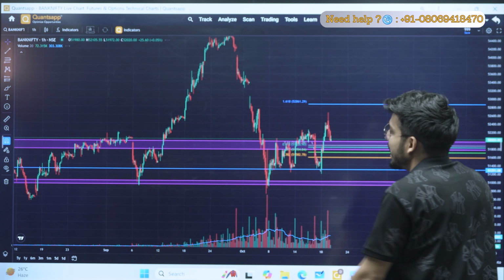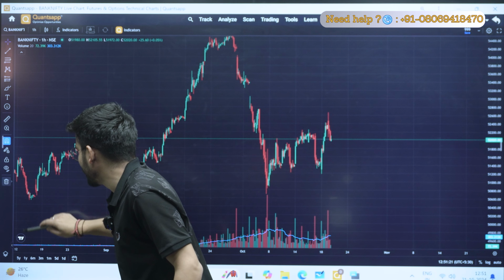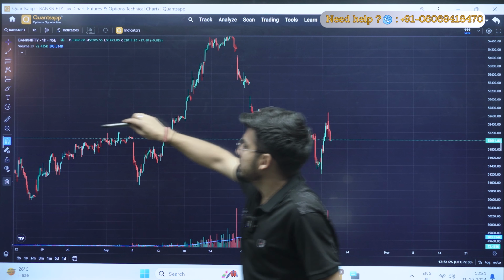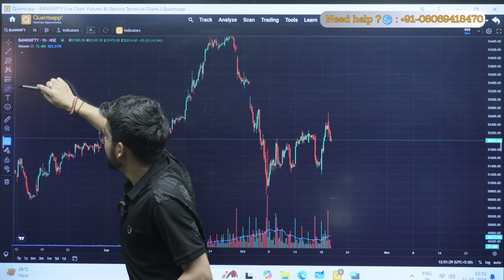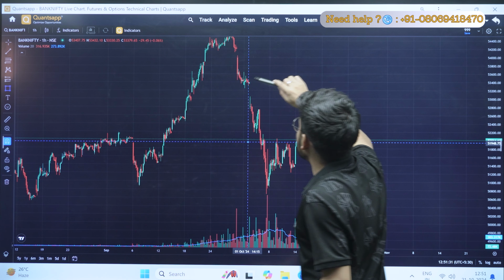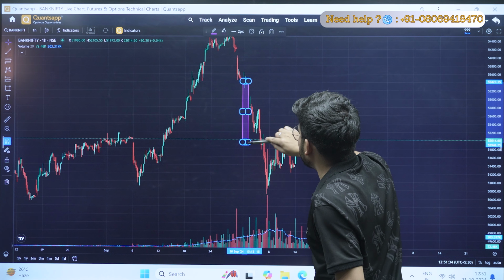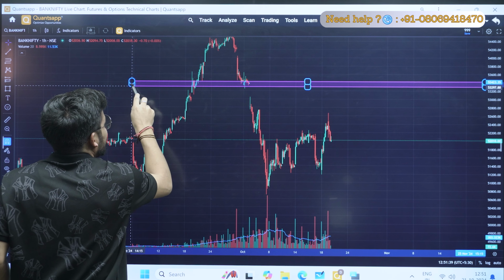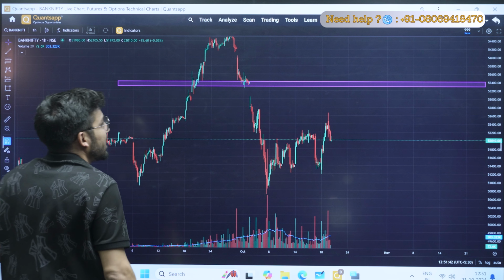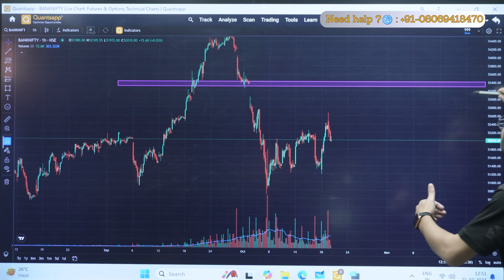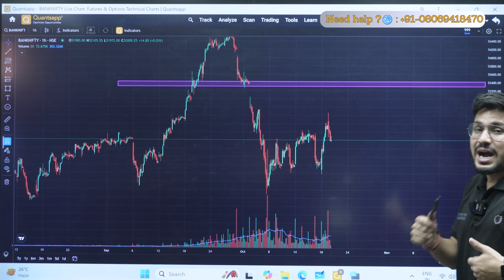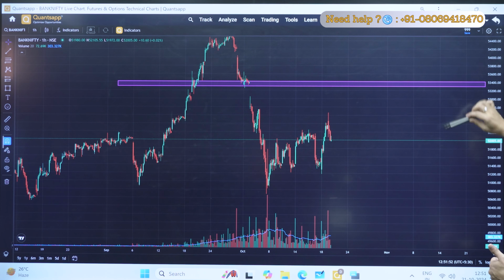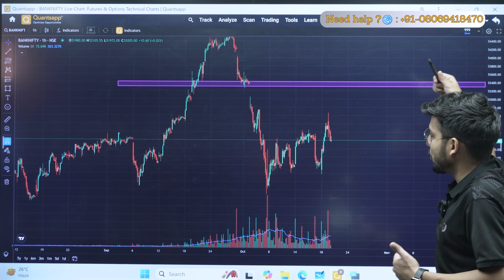So what I will anticipate, just let me remove the remaining drawings, okay, this is my level. I will mark some levels here. For example, I will anticipate that my market will not move beyond this level, because this is the point from where my market faced a rejection. So I will anticipate my market will not move above 53,400. So if my IV is at a spike, as a seller I can sell this level, because the market will not move above 53,400.